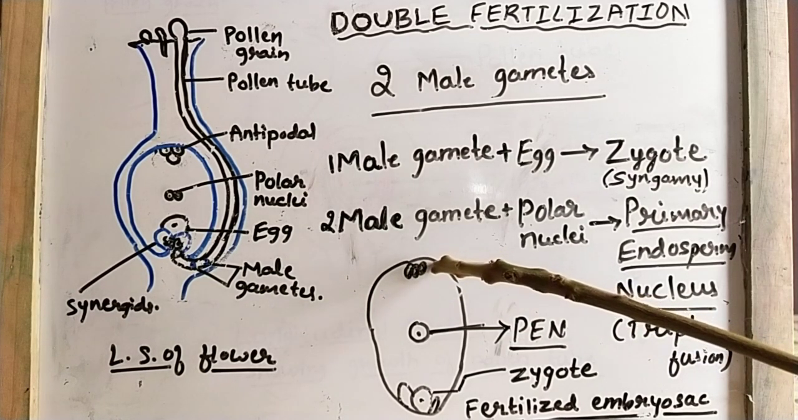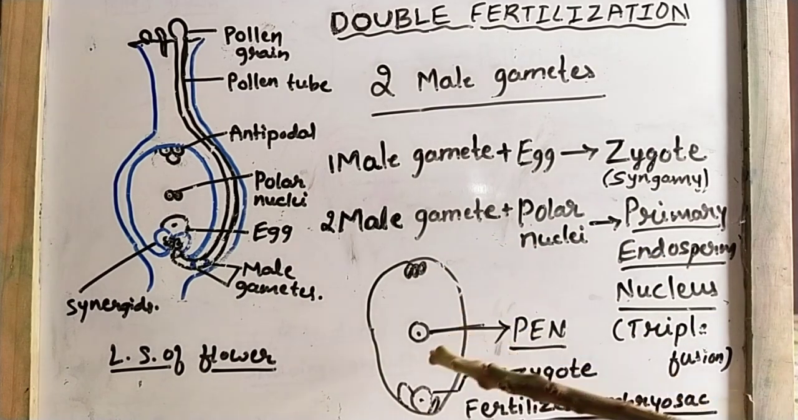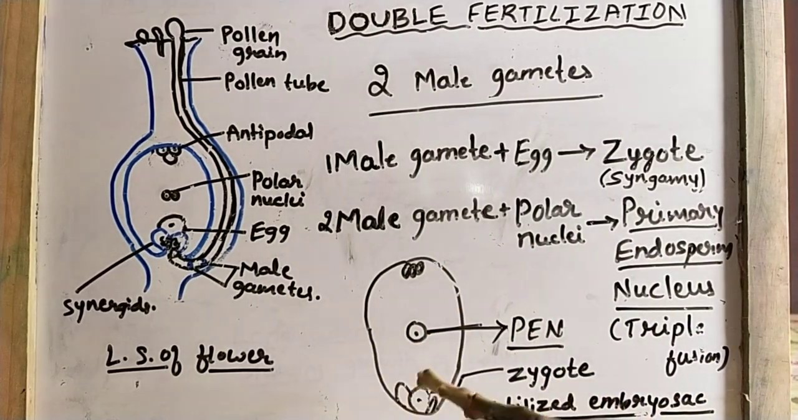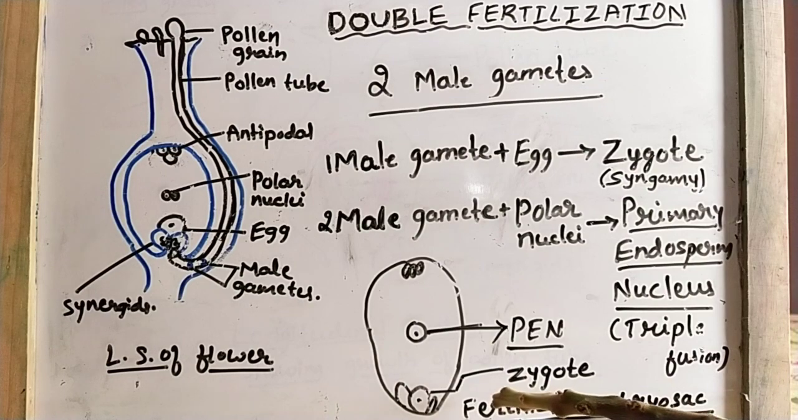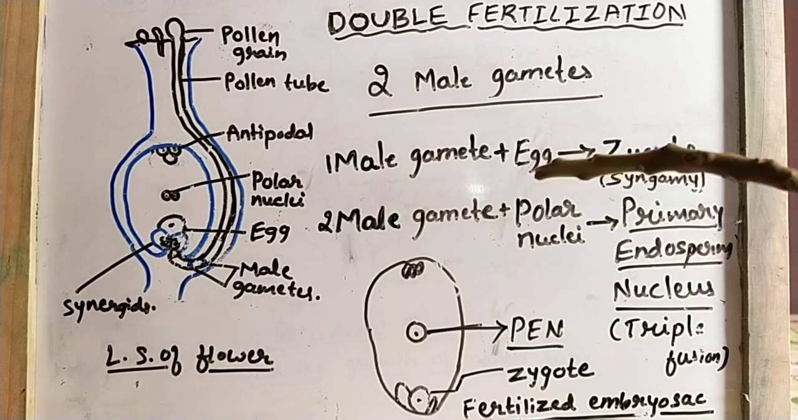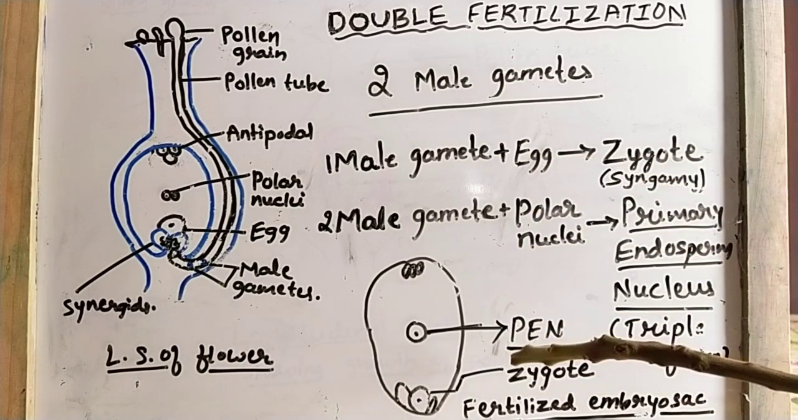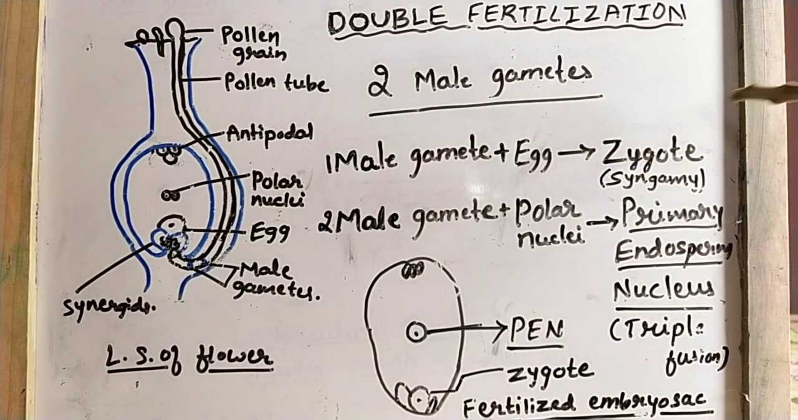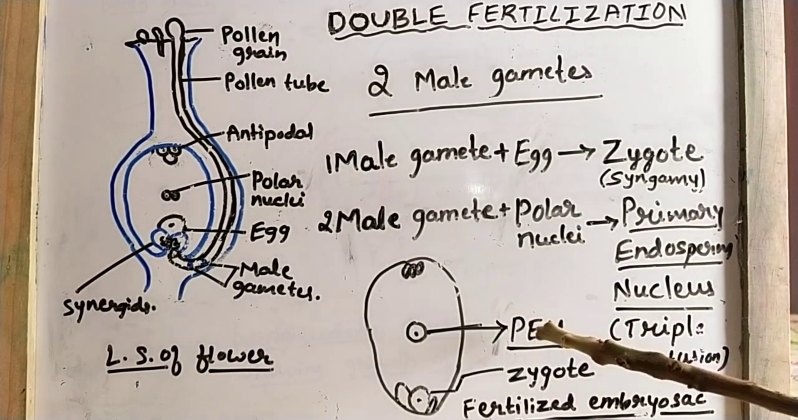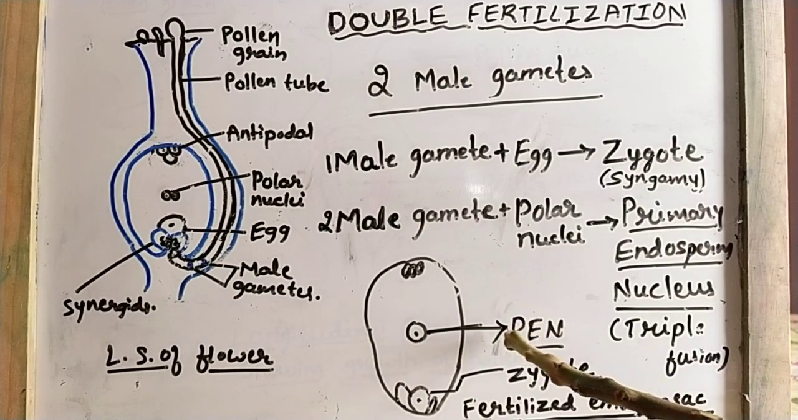Towards the chalazal end also we can see the degenerating antipodal cells. And after fertilization, in the zygote there will be continuous mitotic cell division, and there will be a development of embryo. So the zygote develops into what? Embryo.